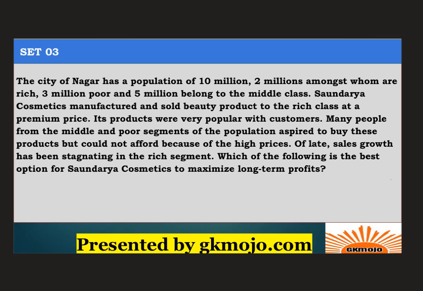The city of Nagar has a population of 10 million and 2 million amongst whom are rich. Okay? 3 million poor and 5 million belong to the middle class. Saundarya Cosmetics manufactured and sold beauty products to the rich class at a premium price. Alright? Its products were very popular with customers. Many people from the middle and poor segments of the population aspired to buy these products but could not afford them because of the high prices. Alright. Of late, sales growth has been stagnating in the rich segment. Which of the following is the best option for Saundarya Cosmetics to maximize long-term profits?